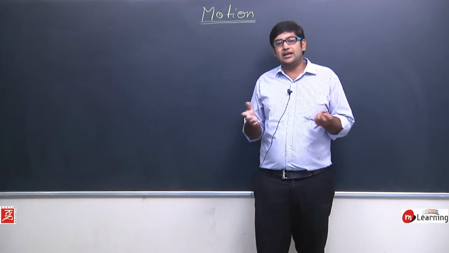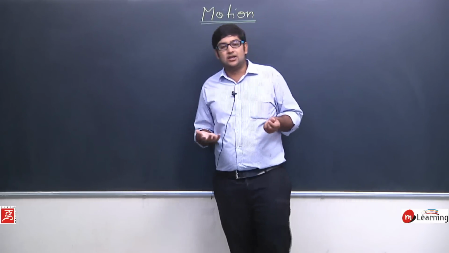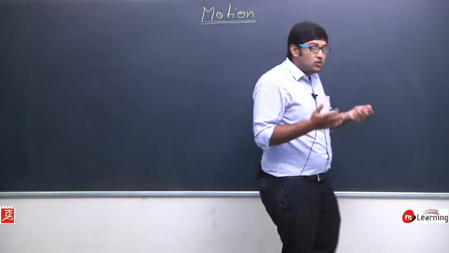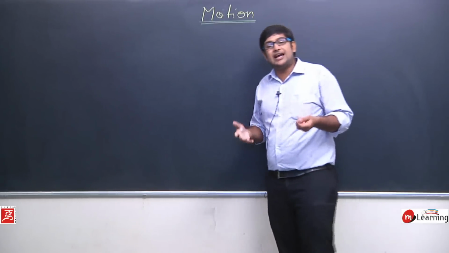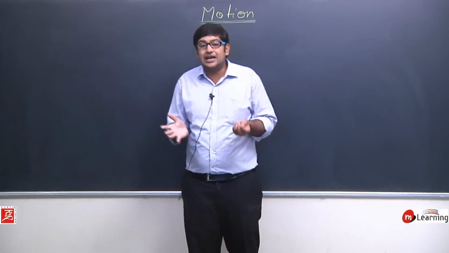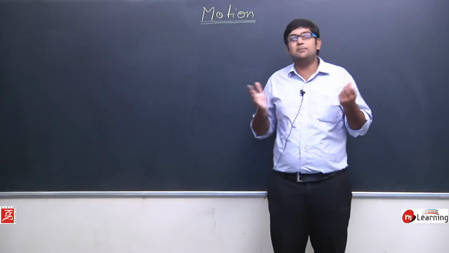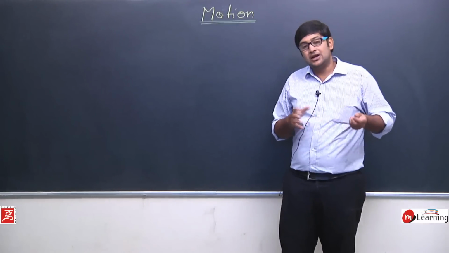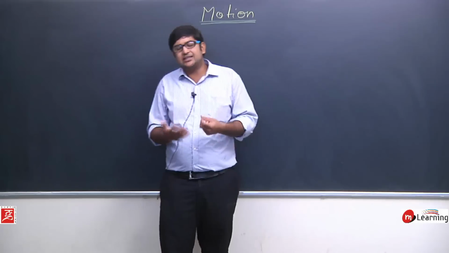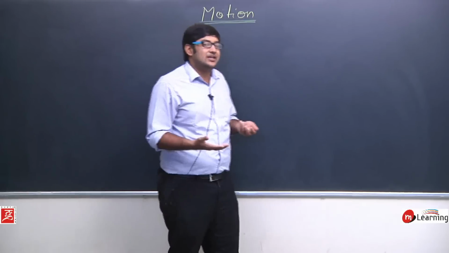If I calculate the velocity of earth every second, that will give me a huge data. It would be difficult for me to analyze that data, to understand how exactly earth is behaving, how exactly the velocity of earth is changing, or is it a constant velocity. All these kinds of data are difficult to understand if it is in bulk. If it is very big data, it would be difficult for us to understand the motion, or draw the conclusion, or take some inference from the data. That's why we developed one more very interesting concept.